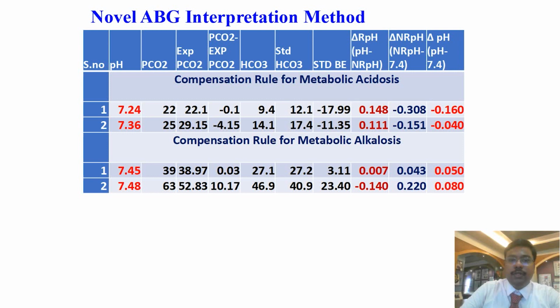So this is for the metabolic acidosis. pH, PCO2, expected PCO2, PCO2 minus expected PCO2, bicarbonate, standard base excess and the novel interpretation all are compared in the same tabular column. If the expected values are there, then it denotes changes due to compensations. If the value is unexpected, then it denotes the presence of an additional second acid-base disorder. Similarly, you can apply it for metabolic alkalosis also.